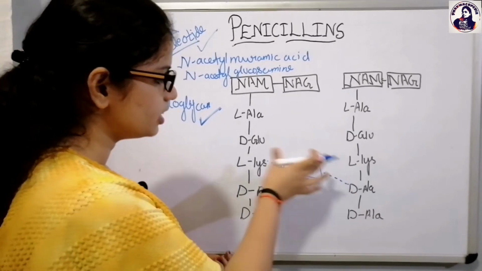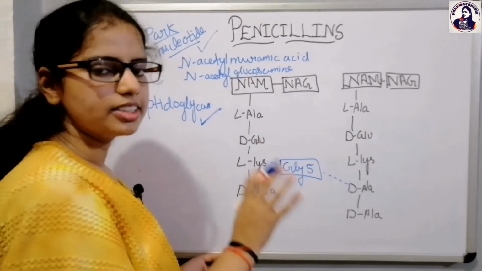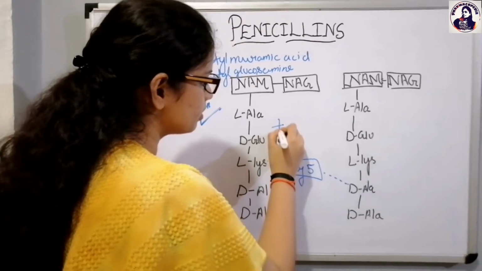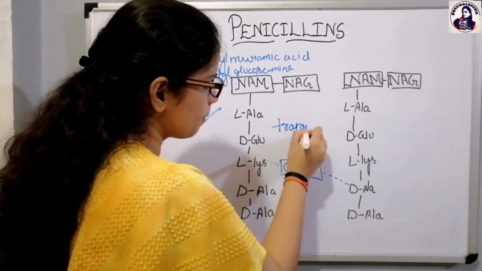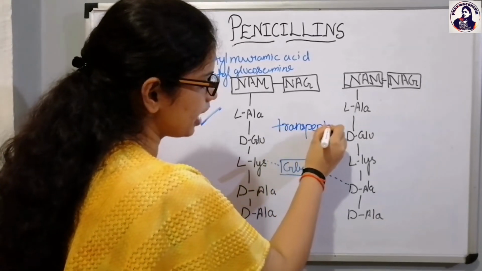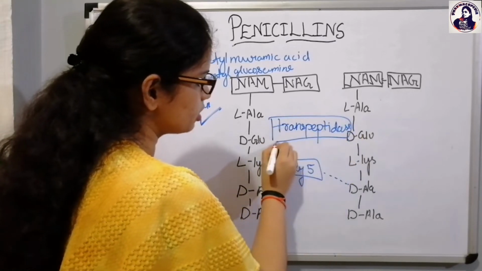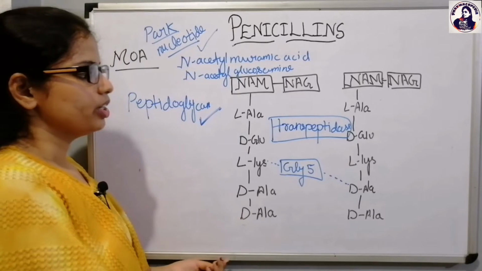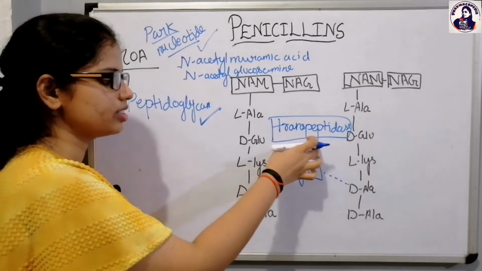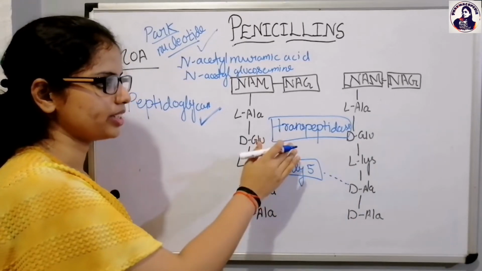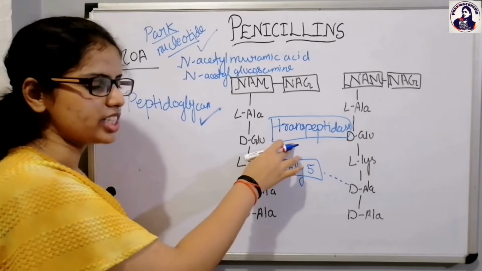So this process occurs in the presence of the transpeptidase enzyme. Remember this one. This is very important and asked in various competitive exams. So this whole process occurs in the presence of the enzyme, which is a transpeptidase.